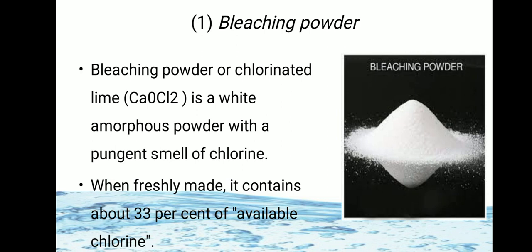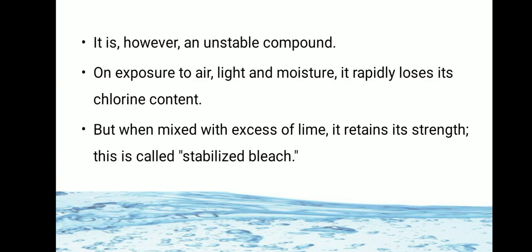When it is freshly made, it has 33% available chlorine. As it is a very unstable compound, on exposure to air, light, and moisture, it rapidly loses its chlorine content. But when it is mixed with excess lime, it retains its strength and is called stabilized bleach.